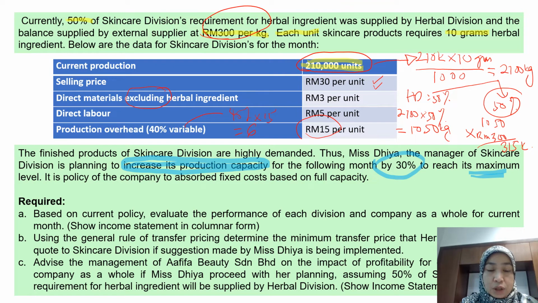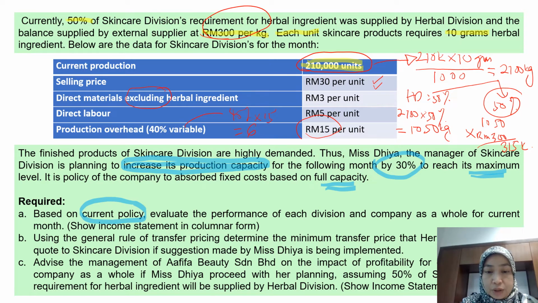It is the policy of the company to absorb fixed cost based on full capacity. That means when you calculate fixed cost, you must calculate based on full capacity, even though they are operating below their full capacity. Okay, first requirement, based on current policy. Remember current policy, how do they set the transfer price? When they transfer goods internally, they set it at variable cost plus 50%.